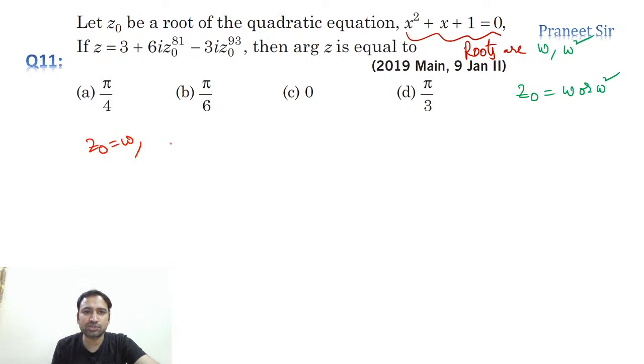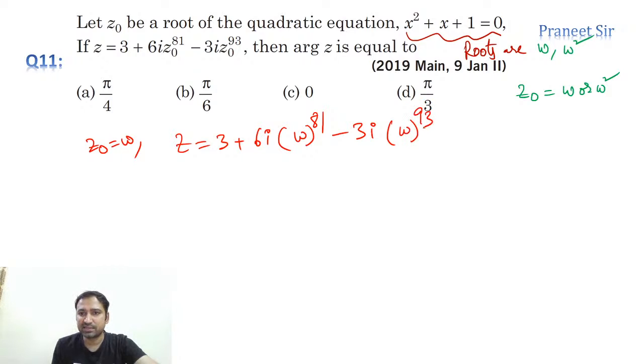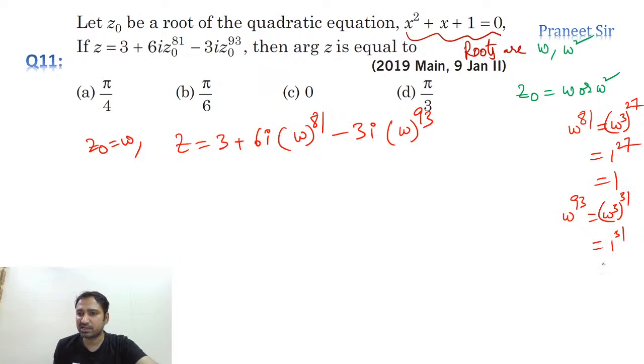If I take z naught is equal to omega, z value how much am I getting? 3 plus 6i into z naught, that is omega power 81, guys, minus 3i into omega power 93. But see, omega power 81 is how much, guys? Omega power 81 is omega cube whole power 27, that is 1 power 27, which is 1. Same way, omega power 93 also, we can write as omega cube whole power 31, which is equal to 1 power 31, which is going to be 1. Perfect.